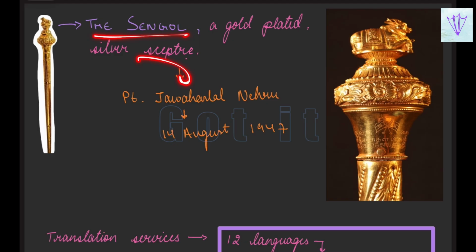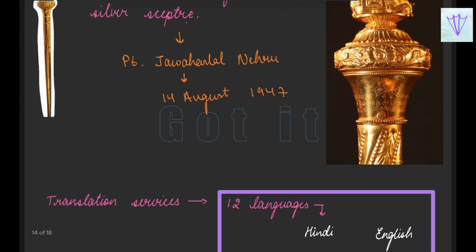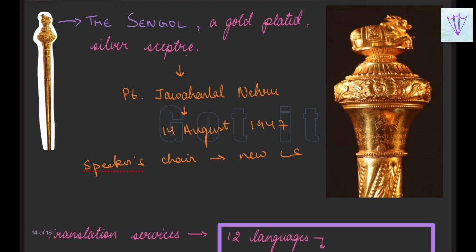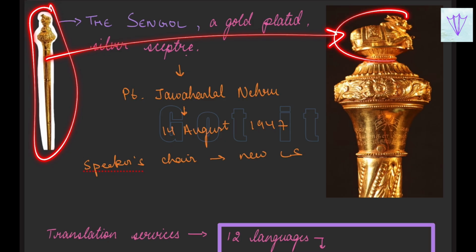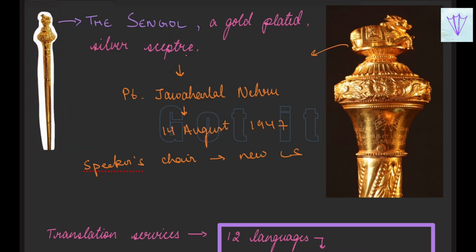This symbol was handed over to Jawaharlal Nehru, and now this particular object is placed near the speaker's chair in the new Lok Sabha. It serves as a symbol of righteous and just rule. On top of this, you can see the Sengol, and on top of it we have Nandi, which symbolizes justice.